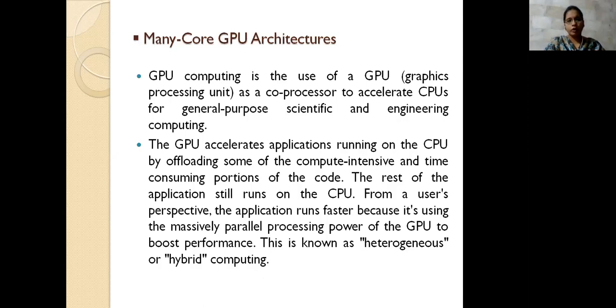What this GPU does is accelerate the applications, that is, the graphical-oriented ones: videos, pictorial representations, and pixel representations. So whatever applications you are using have to be run on the CPU.